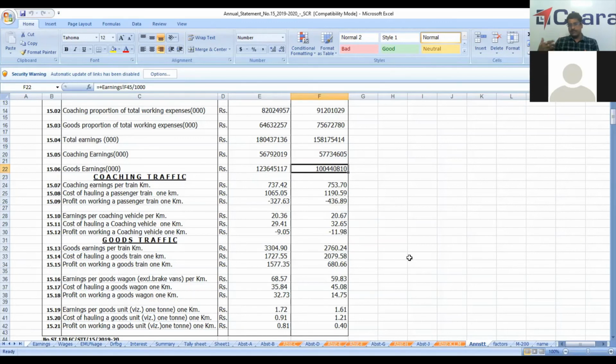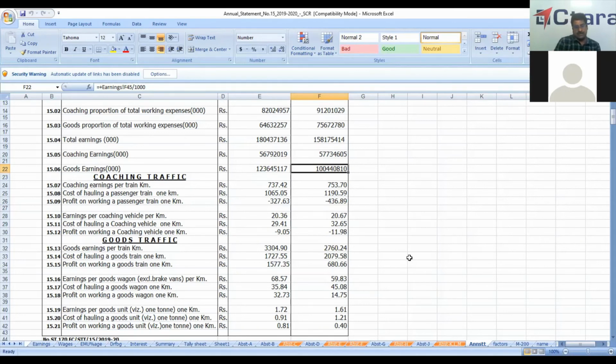Our expenditure is 2,079, and you earn a profit of 681 rupees. For every kilometer you run a goods train, you earn a profit of 681 rupees.